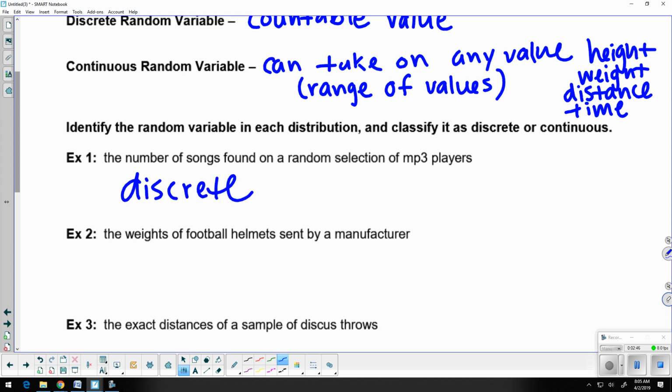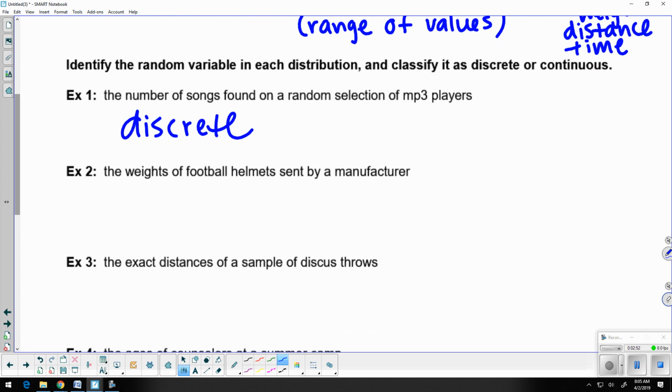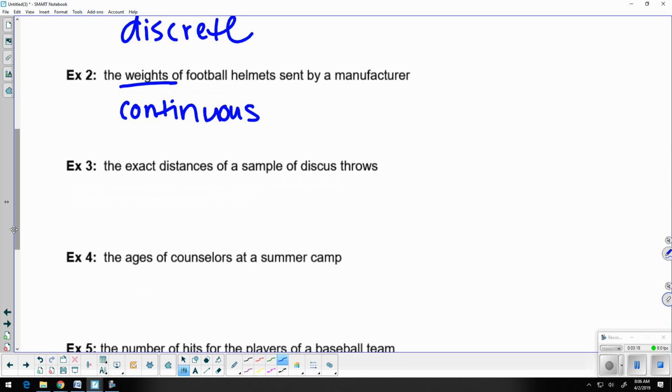The next one, it says the weights of football helmets sent by a manufacturer. So the football helmets, just even any item realistically, they're all not going to be perfectly the same. It might be off by 1/100th of a pound or something like that, or 1/100th even of an ounce, something super microscopic and small. So that would definitely be continuous. But in any event, you're talking about weight, right? If you're weighing something, that's going to be continuous. The exact distances of a sample of discus throws, again, if we're talking about distance, that's going to be continuous because we're all going to throw different distances.